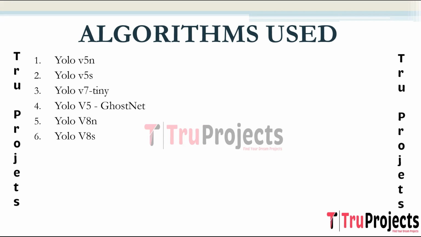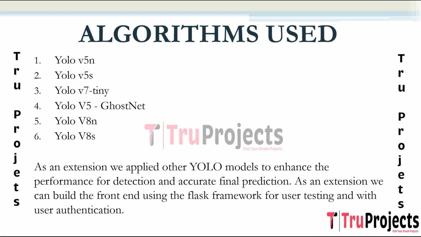YOLOv8s represents a smaller variant of YOLOv8 optimized for scenarios where computational resources are moderate but speed is still crucial. It is implemented when a balance between model size, speed, and detection accuracy is needed. As an extension, we applied other YOLO models to enhance the performance for detection and accurate final prediction.